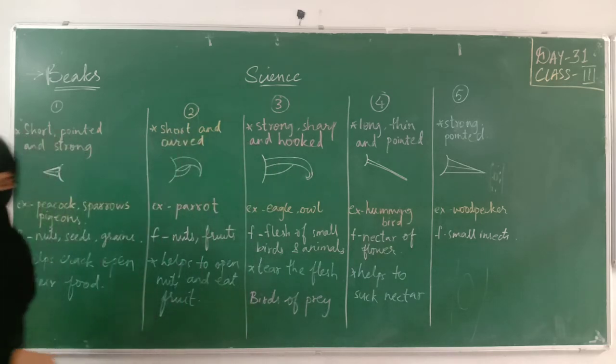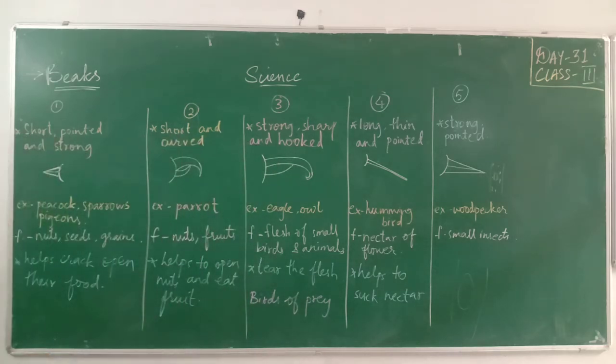So we learned the example, woodpecker, what kind of food it eats, small insects, and what kind of beak it has, a strong and pointed beak, to make holes in the trunk of a tree and pull out insects. So it helps. What does the beak help in?